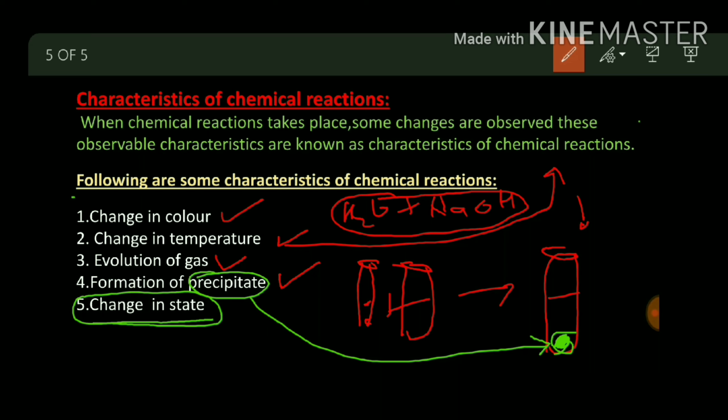So I think now the concept is clear: what a chemical reaction is, what a chemical equation is, and what the characteristics of a chemical reaction are. Now we have to see how to balance chemical equations. We will see that in our next video, so please don't forget to watch it, it is very important. For today it's enough. Thank you very much.